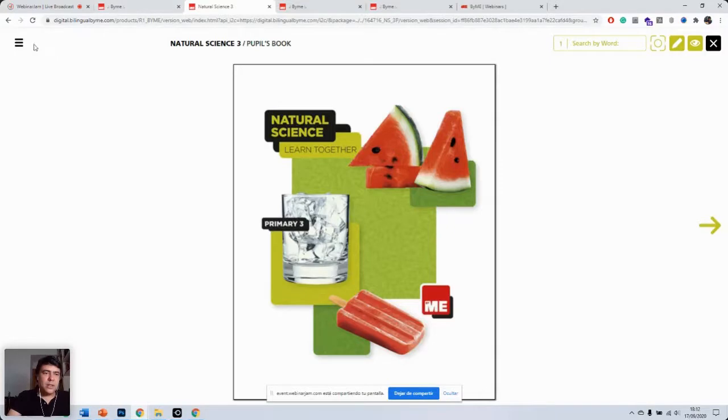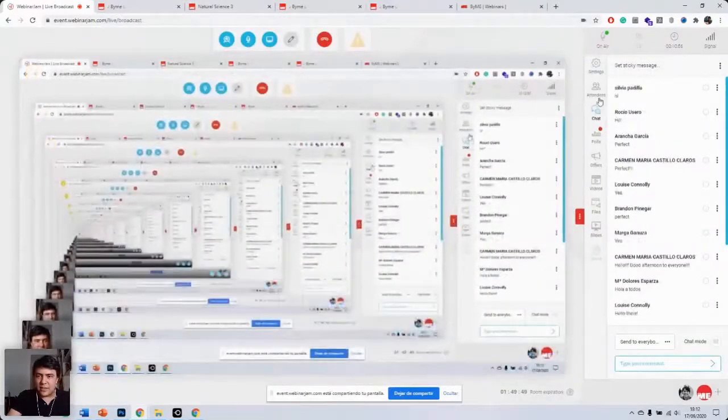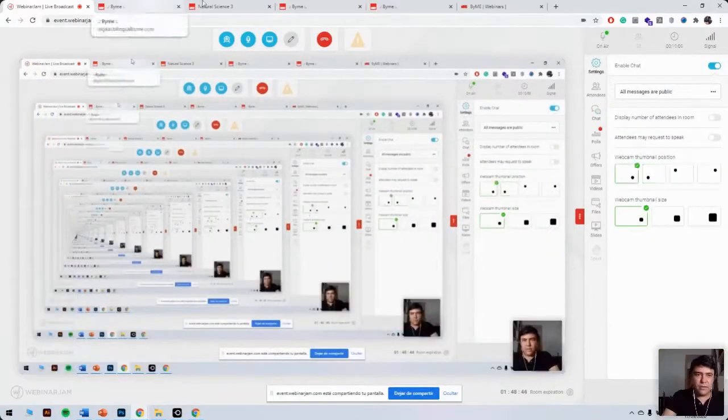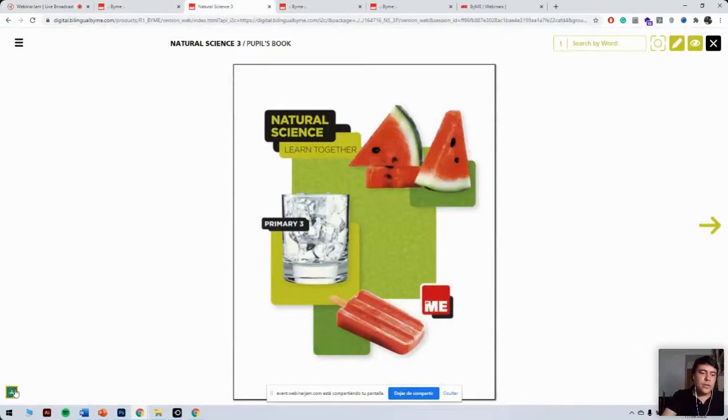Now you've got this hamburger menu on the left-hand side. Then you've got these tools available on the top right corner, and then you've got these arrows here. And here you've got an icon that basically connects the digital book to Google Classroom. I think the little thumbnail is covering that, so let me just change the position of the thumbnail here. Okay, so here you've got this little icon that connects the book to Google Classroom.